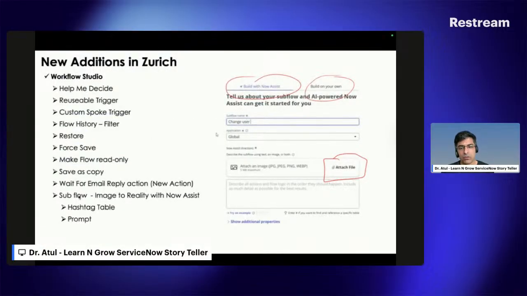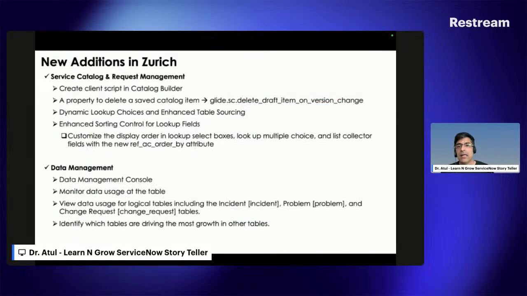And in subflow, which we saw at Tech Now, ServiceNow said that you can create your subflow with the help of an image itself. This is the screenshot which I picked up. Everybody saw this at Tech Now, so nothing to be explained. You can create a subflow with Now Assist: build your own. If you go for Now Assist, you can attach the image and it will create it here. Also, ServiceNow introduced the hash functionality. It means if you put a hashtag and table name, the subflow will find the information from that particular table itself. Now a few more changes and then we will definitely close the session.